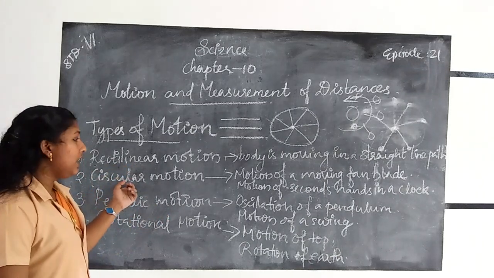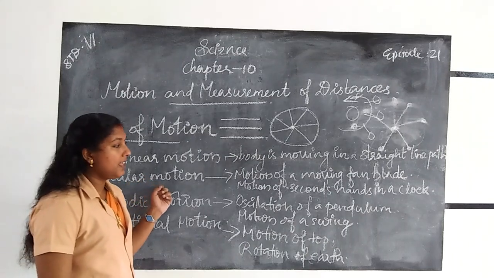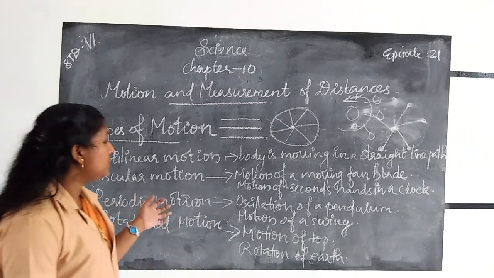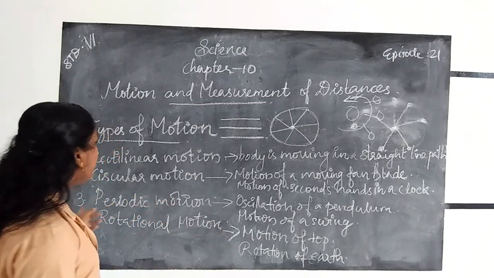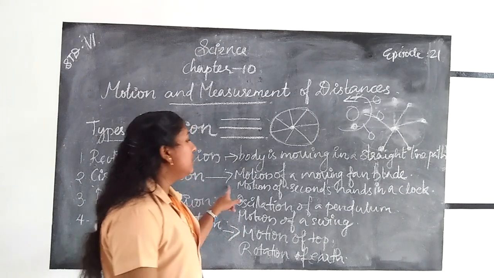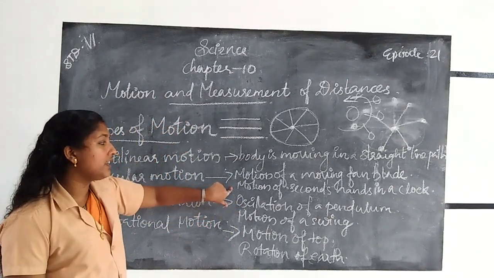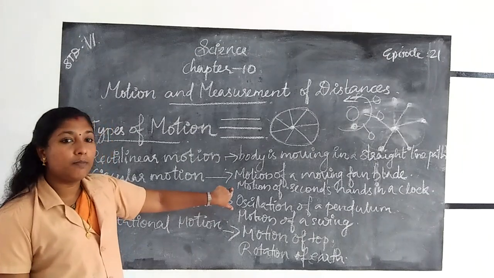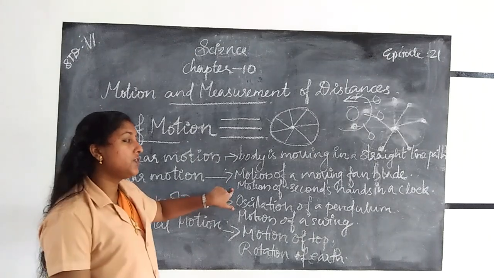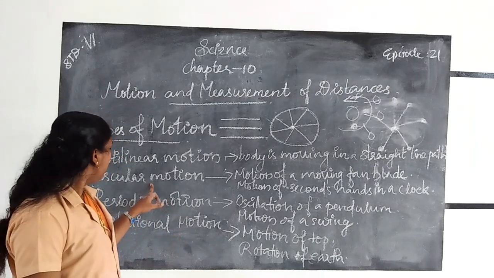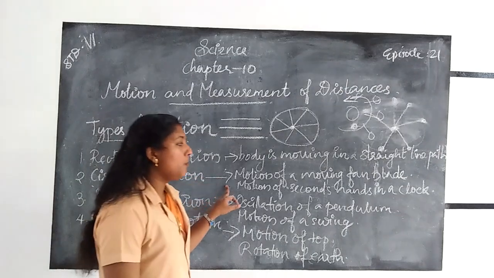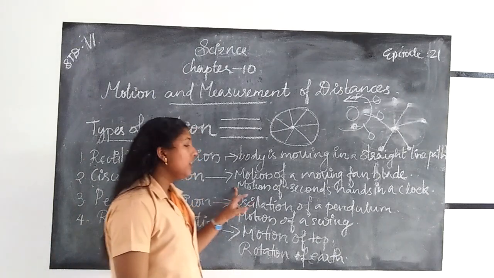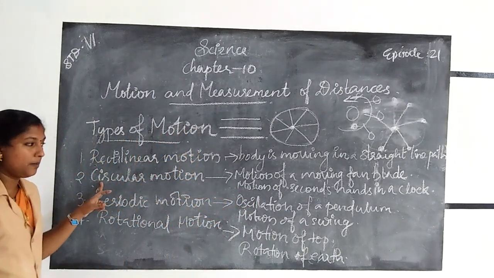Another one, circular motion. Circular motion means motion in which an object moves in a circular path. In a circular motion, the object remains at the same distance from the fixed point. Examples for circular motion: motion of a moving fan blade, then motion of the seconds hand in a clock, etc.